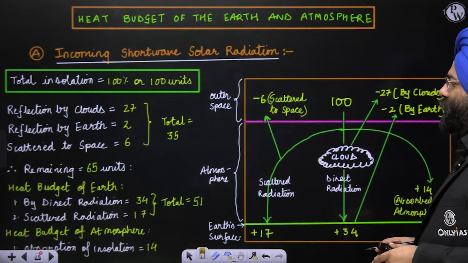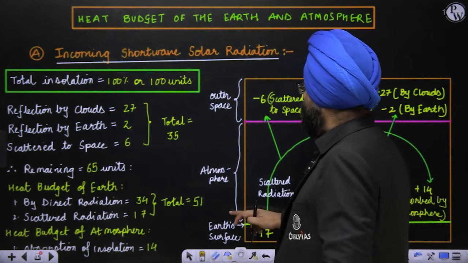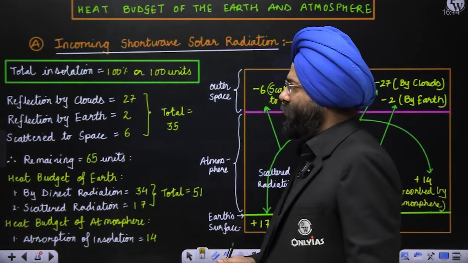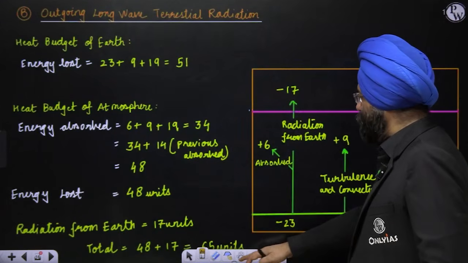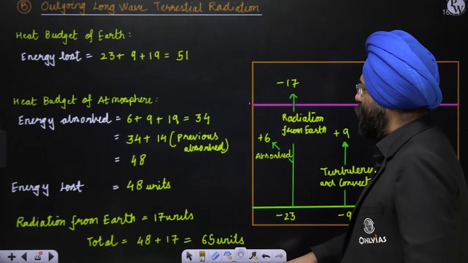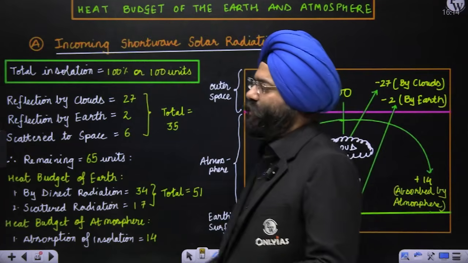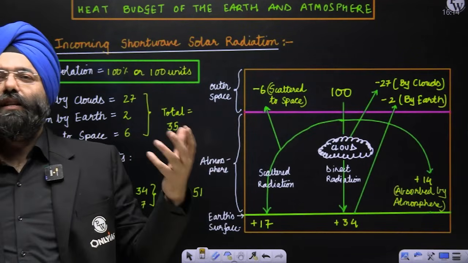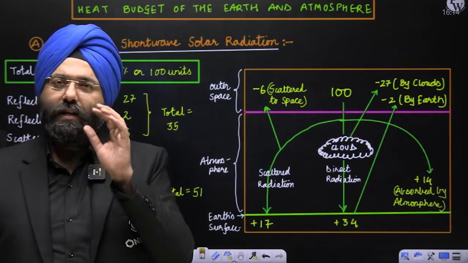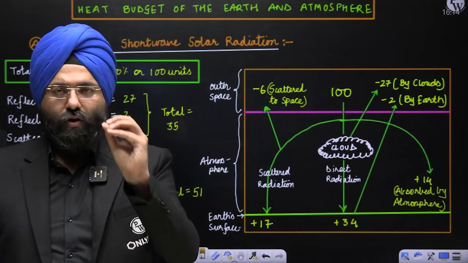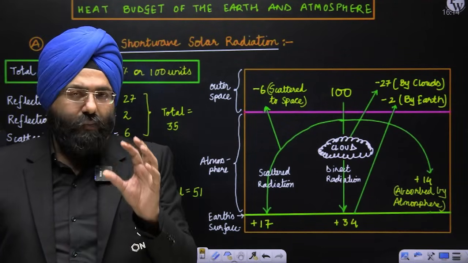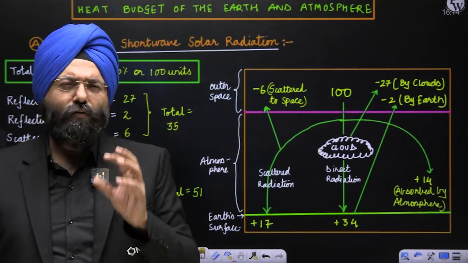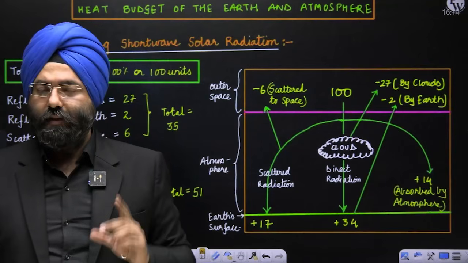Now see here. The problem that many people face is that it has a lot of numbers mentioned here, here also and here also, and possibly this makes it difficult to remember and understand because we have not studied mathematics and all. But this is not mathematics, this is basic 1, 2, 3 that you do. Once you understand this, you will not face any problem. But the way I am teaching you, you need to follow that mechanism very, very categorically. This is one of the most important topics that you can come across. Clear?